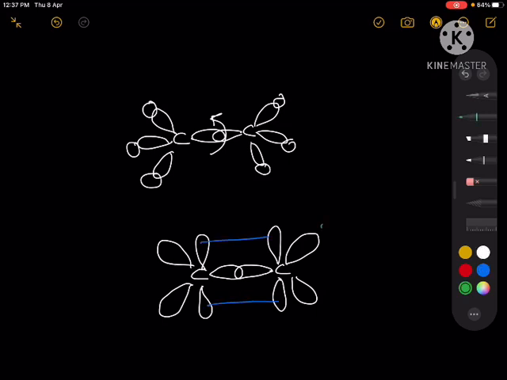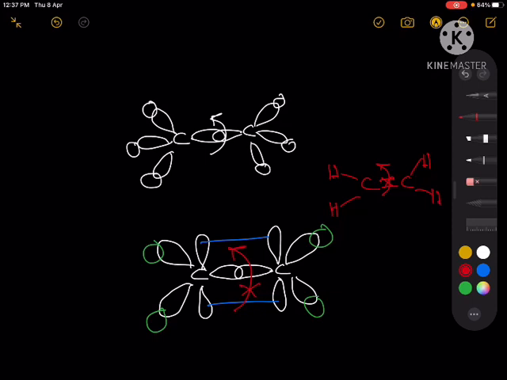Because now you have pi bond, the rotation around this bond is not allowed. You have this double bond over here, and that's why when you want to rotate this bond, you have to break this bond first and then you can rotate. So rotation is not allowed. This is the difference between a sigma bond and pi bond. In case of sigma bond, the rotation is allowed, but in case of pi bond, the rotation is not allowed.